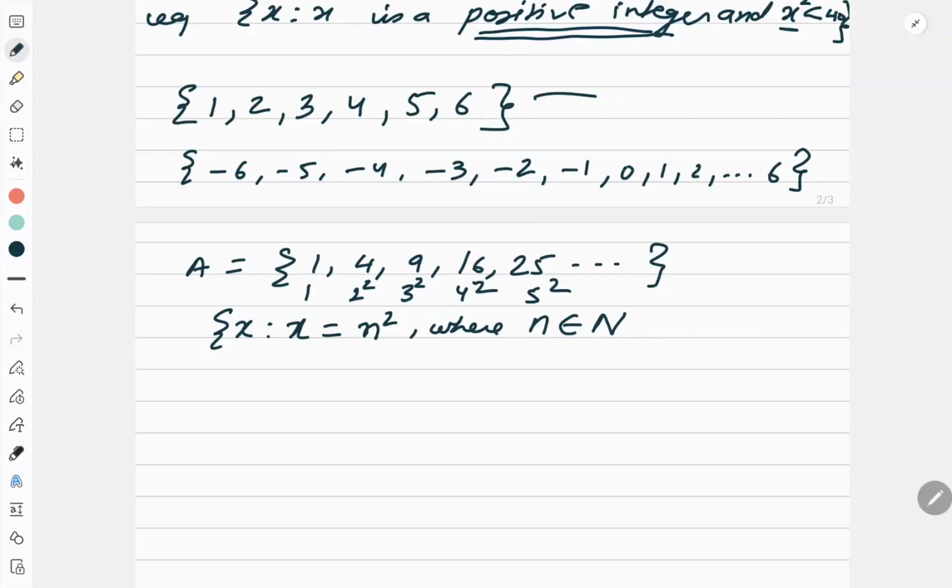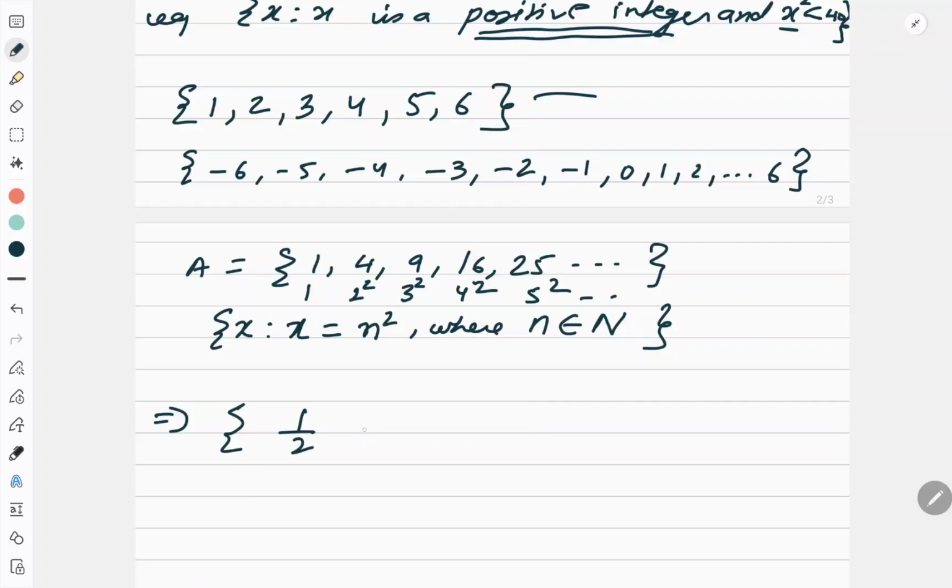Capital N is the set of natural numbers. Now I know natural numbers start with 1, so I am okay. There is no end point of this set, I keep on writing. So there is no need to express the limit of n, till which point I should consider n. So this will become my answer.